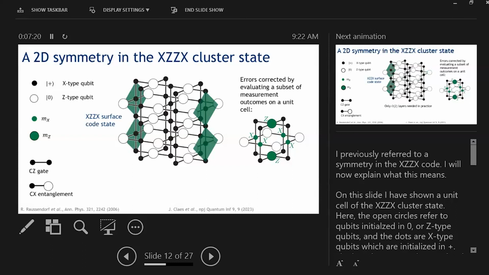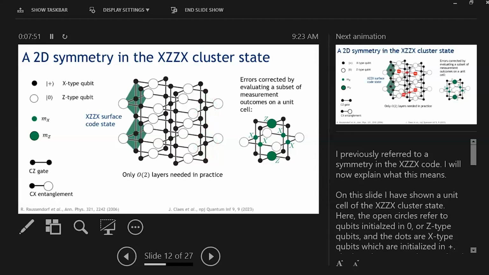It looks like to build a cluster state, we're going to have to use a very large number of qubits that scales with the number of steps of teleportation that we want to perform. But in fact, we do not need this order of scaling of qubits. We can use only about 2 layers of qubits of our cluster state and teleport our information of our XZX surface code state back and forth between these 2 layers of qubits, reducing our qubit overhead. Let us now assume that we have built our cluster state.